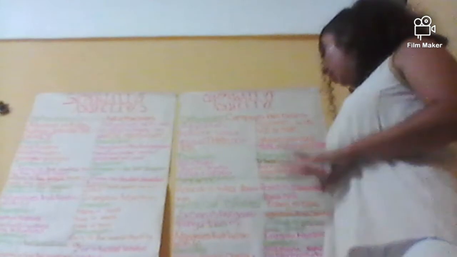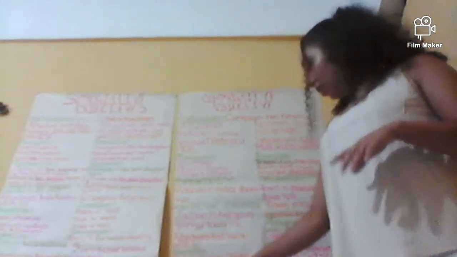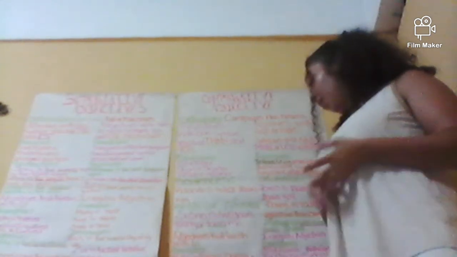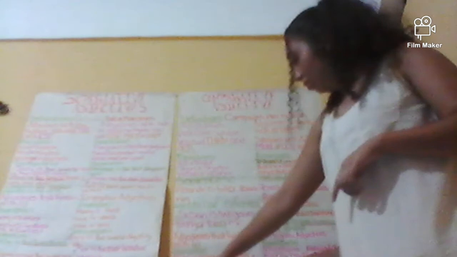Example would be angry. You change the Y to I and it becomes angrier. Happy, happier. Clumsy, clumsier. In the sentence, we'll use: Pep is angrier than Charlie. Just comparing the temperature of Charlie and Pep, and you just change the Y in angry to I and add ER. And Jose is clumsier than Leo.